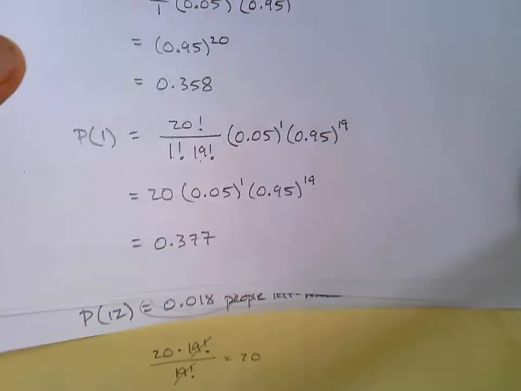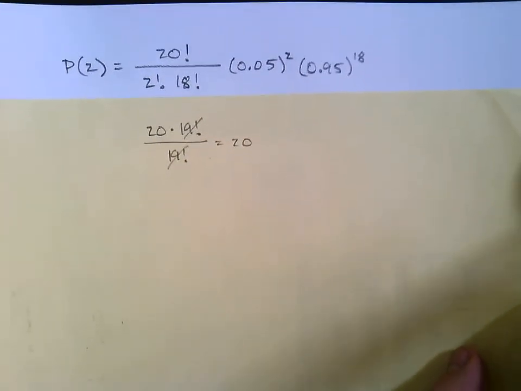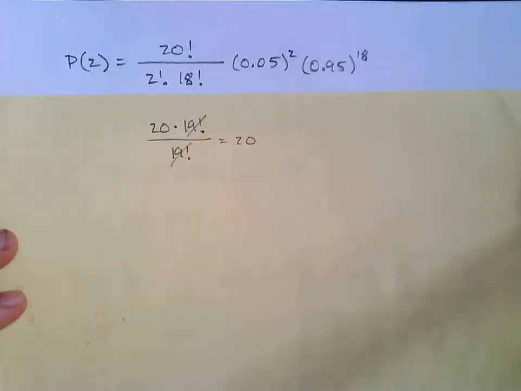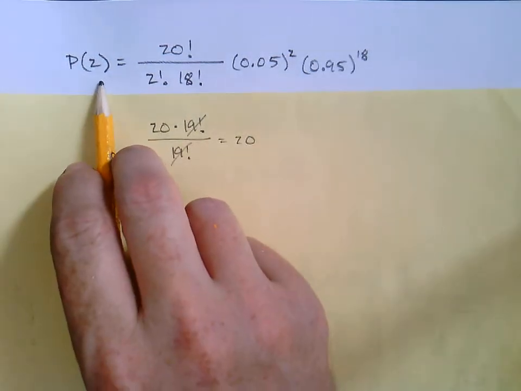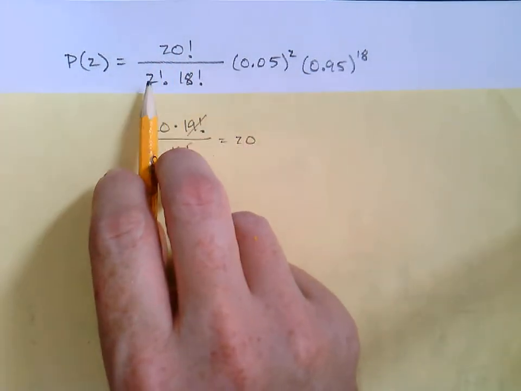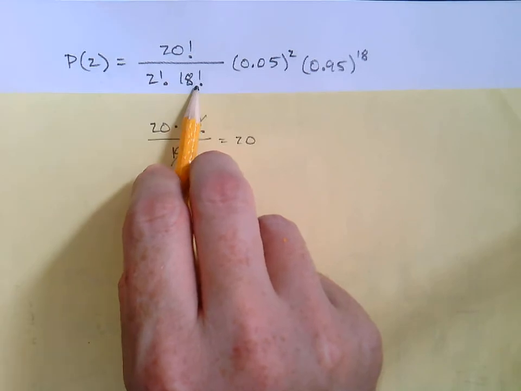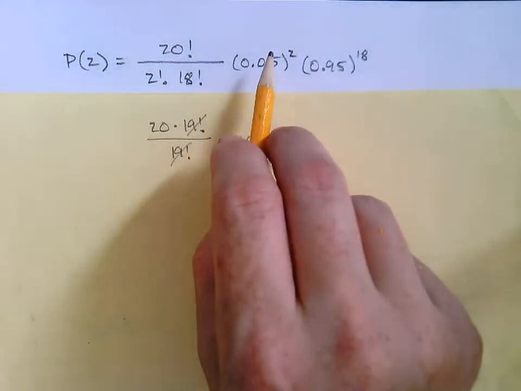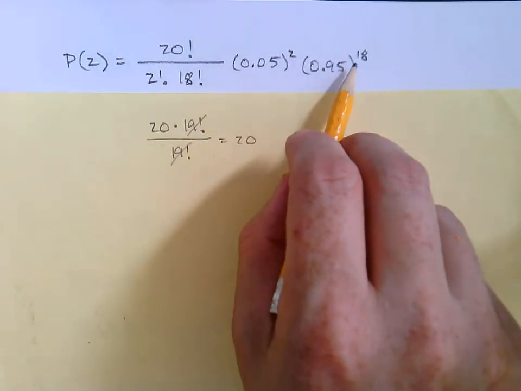Well, we've got one more calculation to do. We need to find the chances that exactly 2 people out of our survey, out of our sample, are afraid. We're going to say, okay, the probability of 2, 20 factorial over 2 factorial times 18 factorial, 0.05 to the 2, 0.95 to the 18.